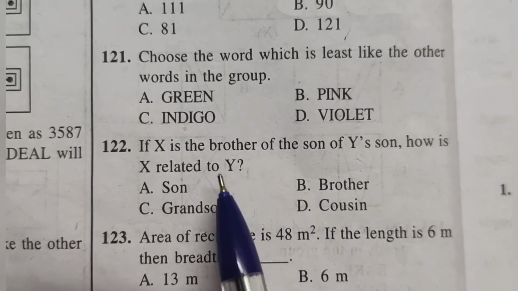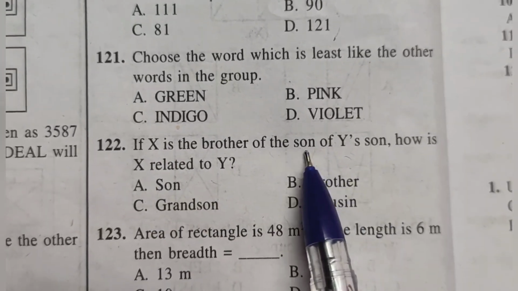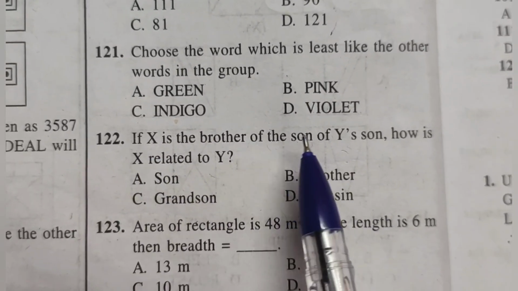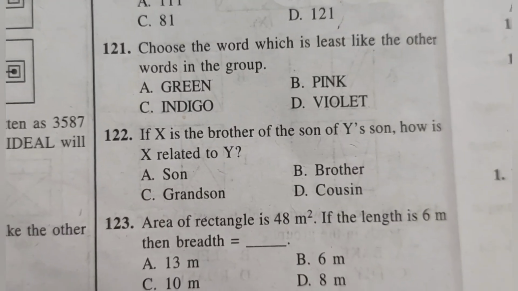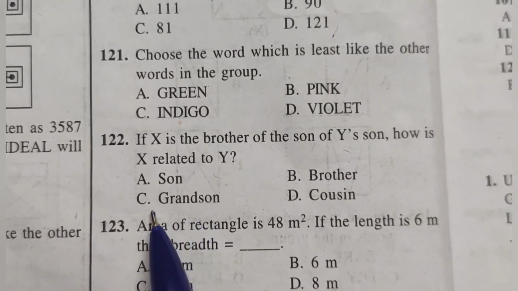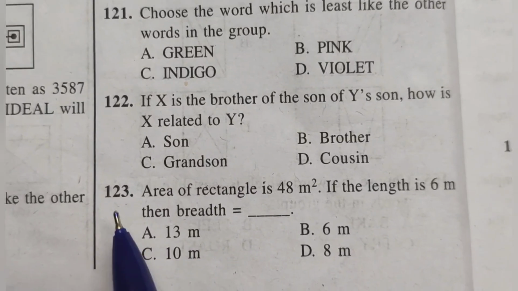122. If X is the brother of Y's son, which is Y's grandson, X is the brother of Y's grandson, which means X is also the grandson of Y. How is X related to Y? X is grandson of Y.